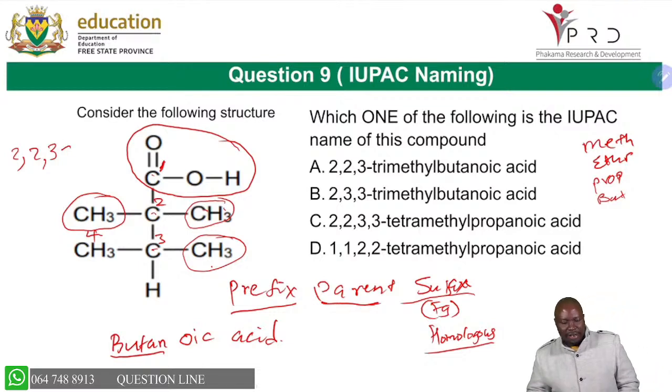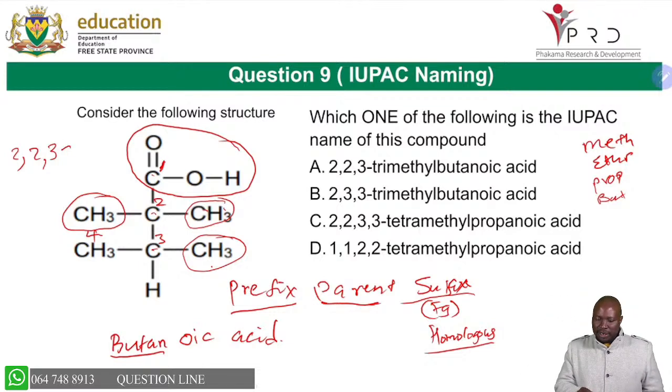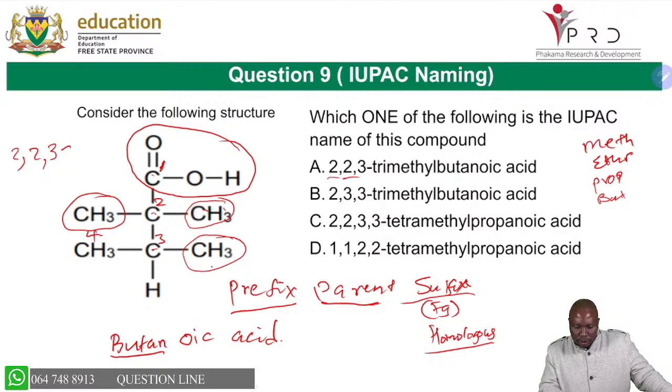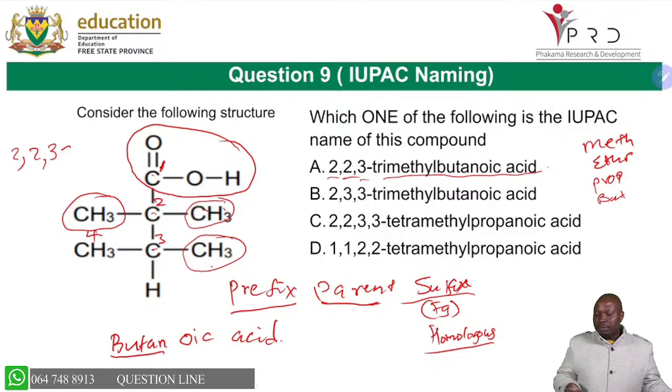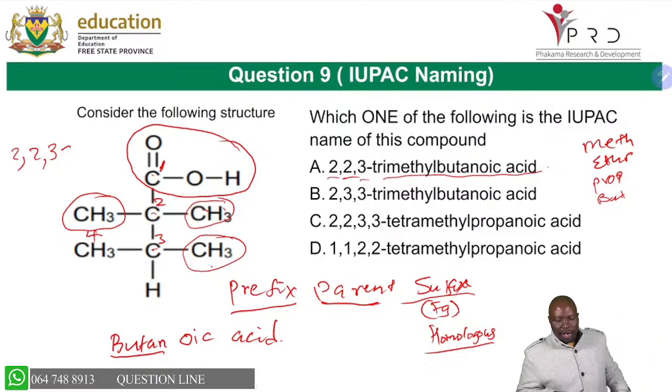So this is 2,2,3 because there are 3 of them. Tri what? Methyl. What is the parent? Butanoic acid. So you are able to see that this is 2,2,3-trimethylbutanoic acid. So you're able to name that structure.